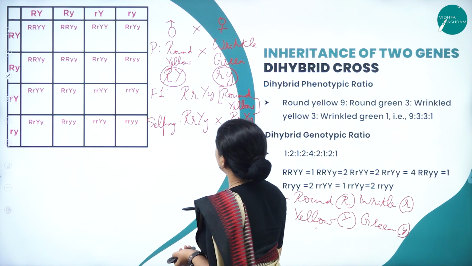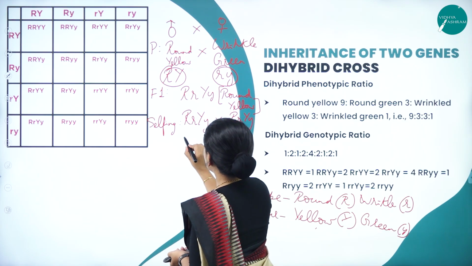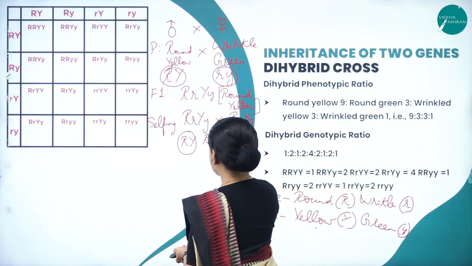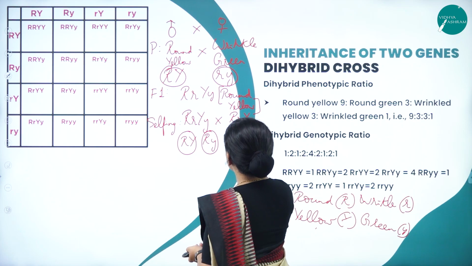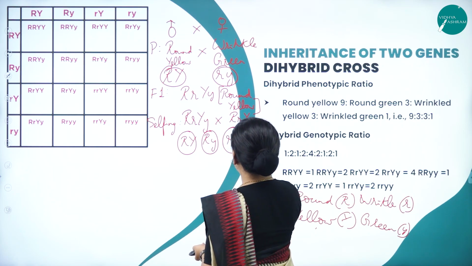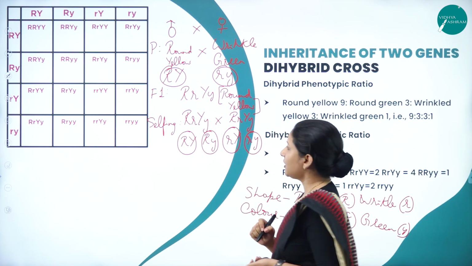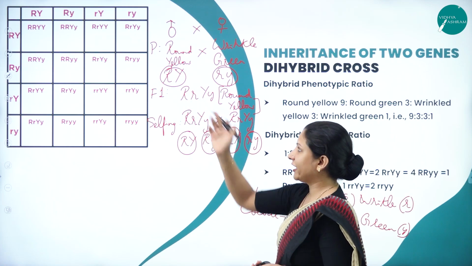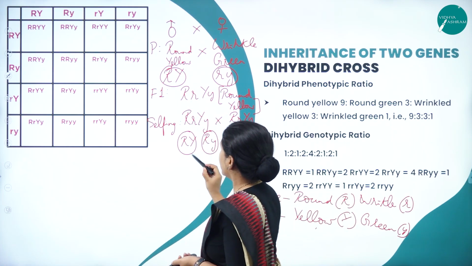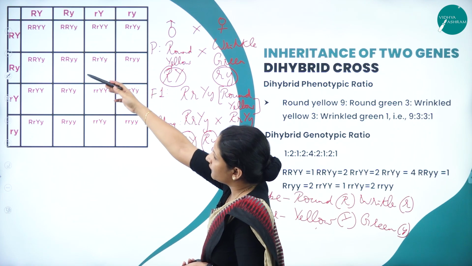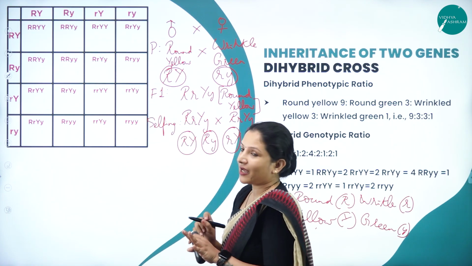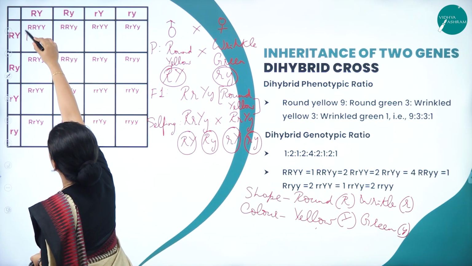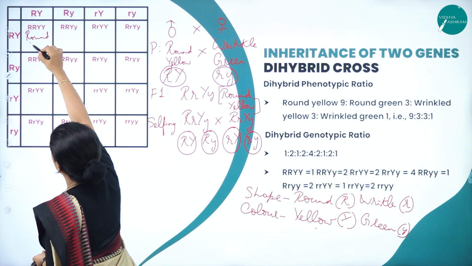Now, for this, what are the gametes we will write? Capital R and capital Y will be one gamete. Capital R and small y will be one gamete. Small r and capital Y will be one gamete. Small r and small y will be the other gamete. Now, we have to put the Punnett square for this. So, that is what I have put here. Now, the male is capital R, capital Y, and the female is also capital R, capital Y, because the characters are getting assorted. What do we get after putting all of this? We will get here round yellow.